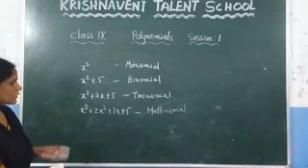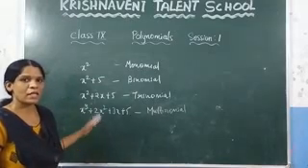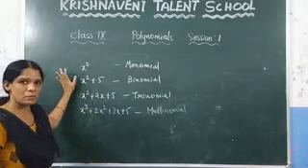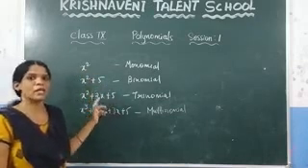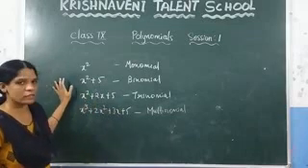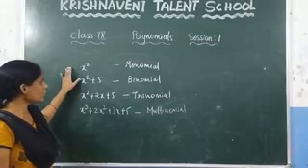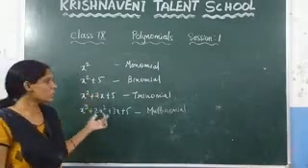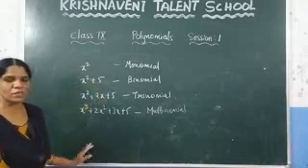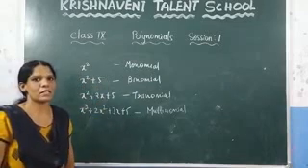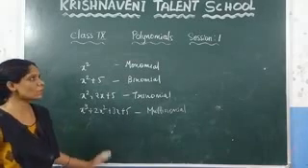Up to now we discussed what is meant by the algebraic expression, equation, variable, and then we discussed what is meant by the polynomial, and after that we discussed about the degree of the polynomial, and then we discussed polynomial in one variable. After that we discussed according to the degree how the polynomials are defined, and according to the terms we define. This session is completed. In the next session we are going to discuss a few more definitions about the polynomial.